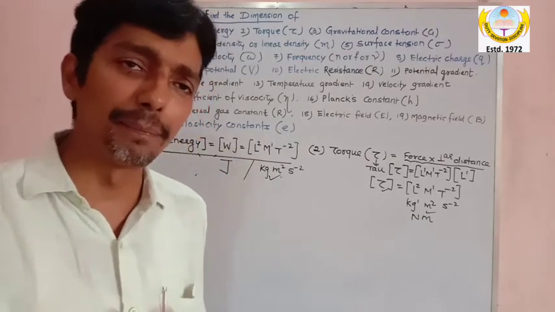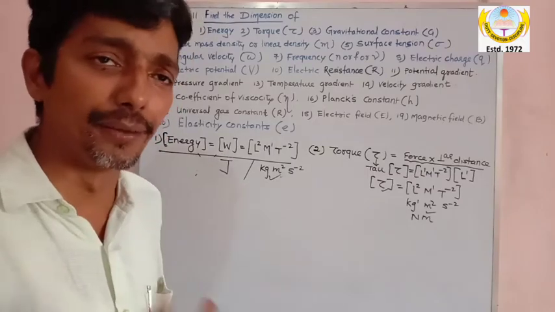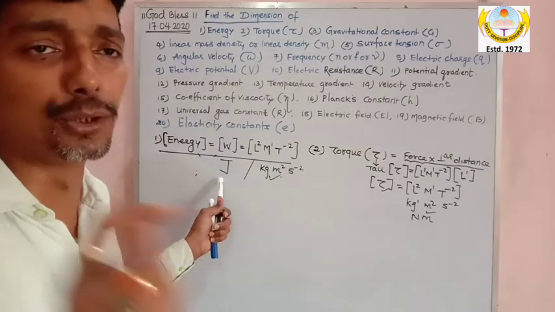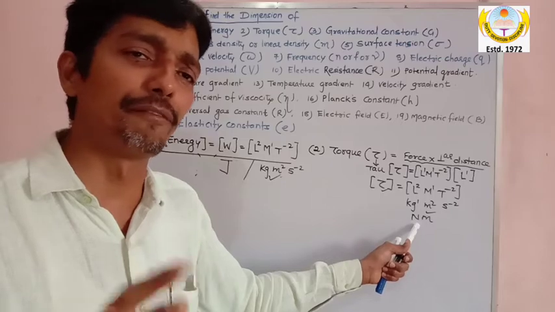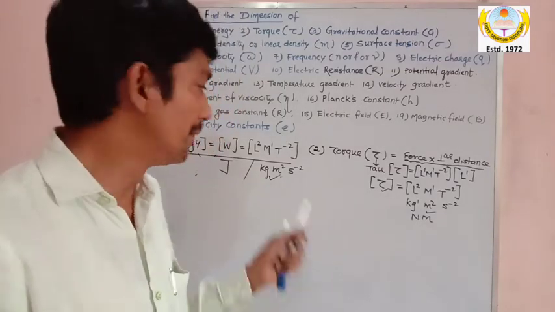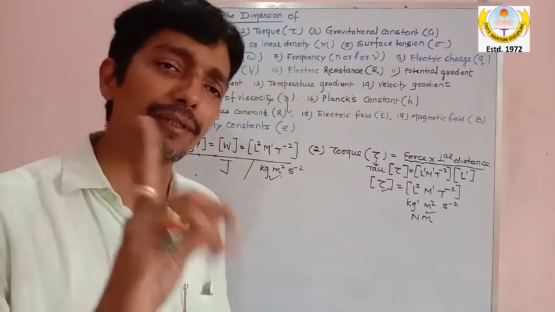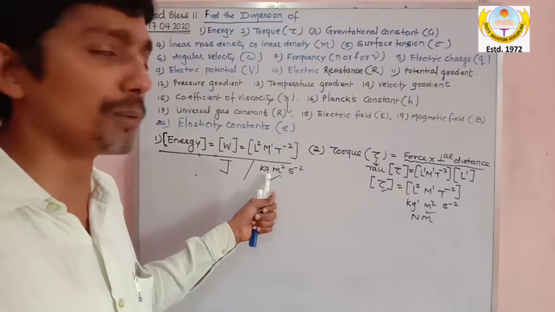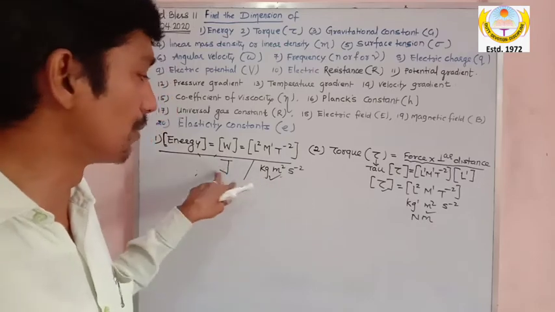So understand the reason now: in work, we don't write Newton meter unit. Whenever we write work, we express the work with a unit joule, so that this kind of controversy or confusion should not be created. To avoid any confusion, we don't use Newton meter in work. We write work only with one unit, that is joule, or at the most you should know 1 joule is equal to kilogram meter square second power minus 2. This is also equal to joule.